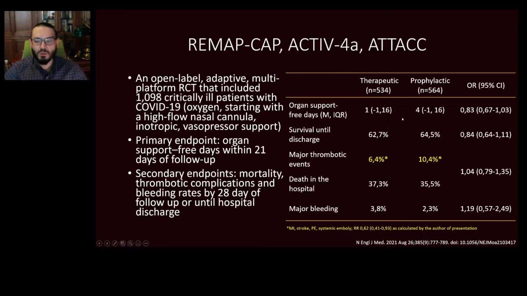There also was no effect on survival or death in the hospital in those who received therapeutic anticoagulation. The major thrombotic events were less common for those on therapeutic anticoagulation. However, this outcome was not assessed separately, only in combination with death, and there was no difference between the groups.